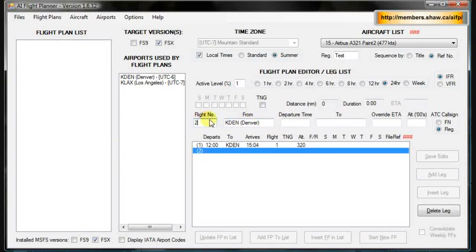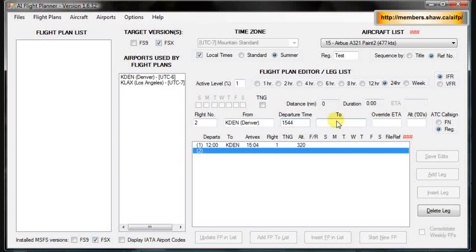You type in your flight number, we'll just call it 2. It really doesn't matter. Departure time, especially in bigger airports where it may take the plane a long time to taxi because it's heavy in traffic or something like that, I'd say give it at least 30 minutes of wiggle room. I'll give it 40 just in case, because you also want it to have some time to sit at the gate and be realistic if you want to compensate for loading and unloading times of passengers, whatever. So we'll do 15:44 for the departure time.